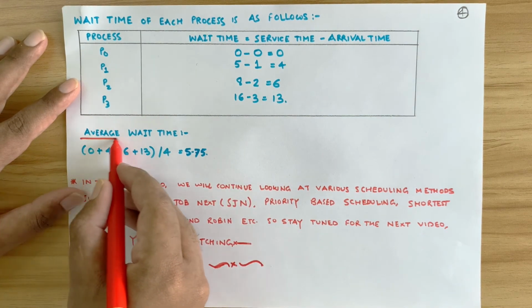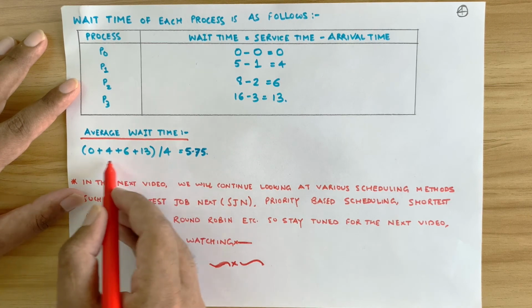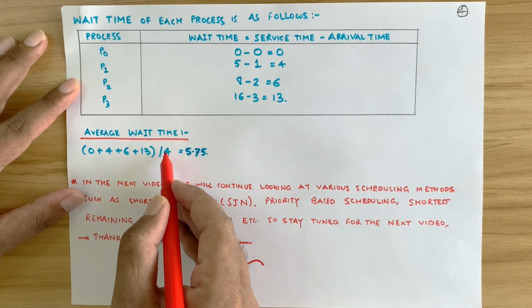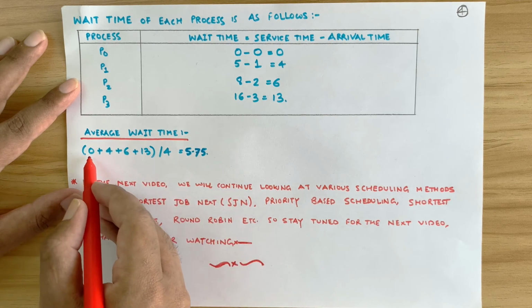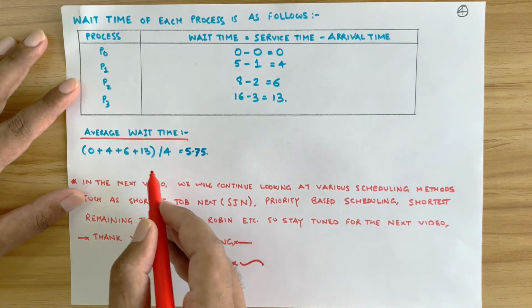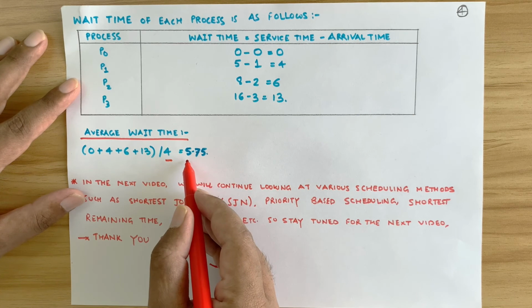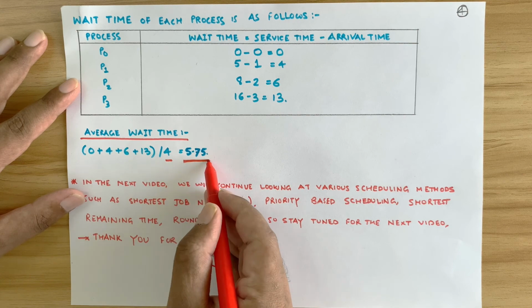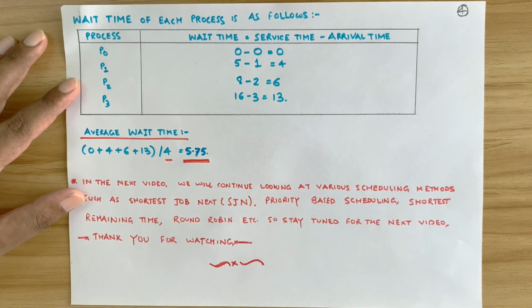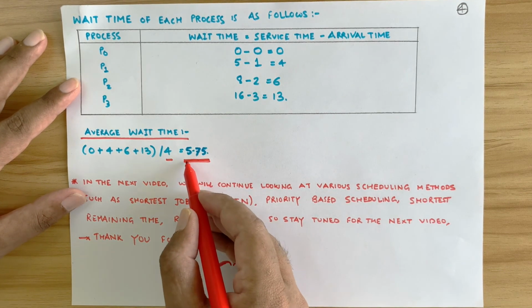Now we will calculate the average wait time, right? How do we calculate an average of 4 quantities? We just add them up and divide it by the number 4. So we add the waiting time of these 4 quantities, 0 plus 4 plus 6 plus 13, and divide it by the number 4 since they are 4 in number. So we come to the conclusion that the average waiting time is 5.75 seconds, right? The average waiting time in this numerical is 5.75 seconds. This is important. In exams they ask you to calculate the waiting time.